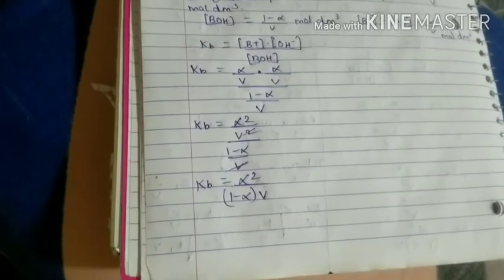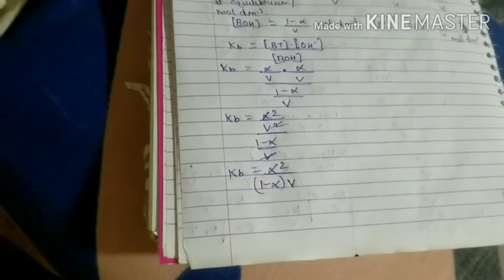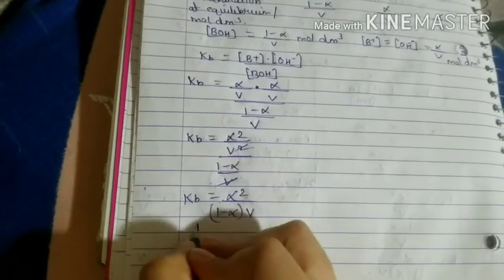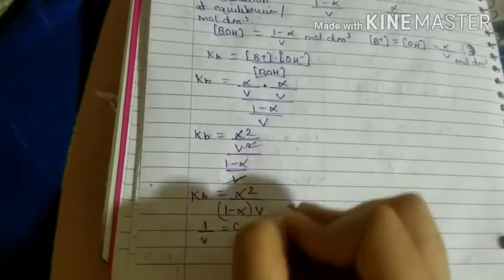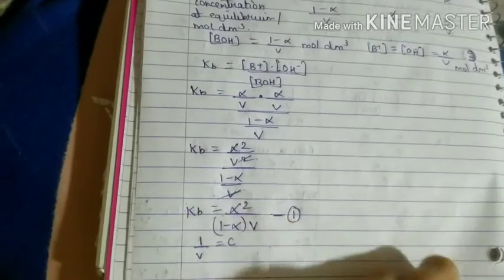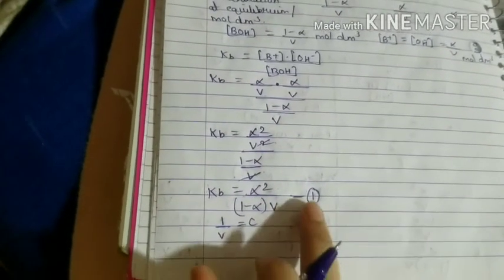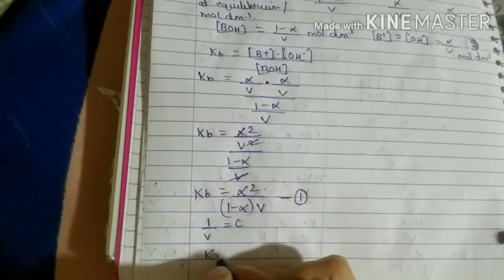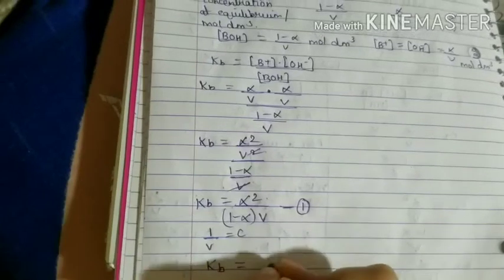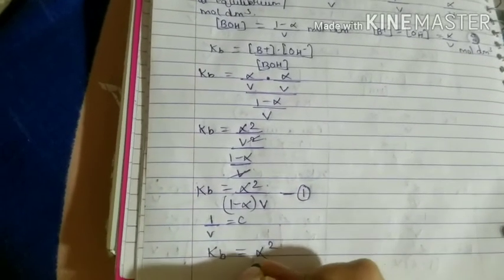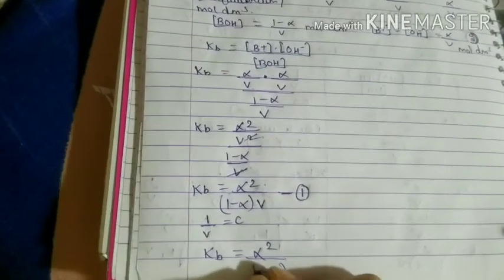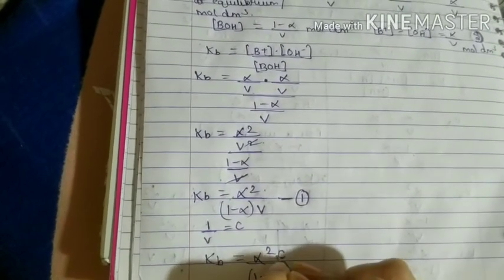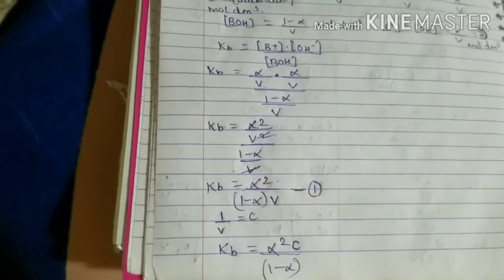Okay, so now what is the next step that we need to do here? We have to consider 1 by V. 1 by V is equal to C. So if you are considering this equation as 1, what will equation 1 become if you consider 1 by V is equal to C? It will become Kb is equal to alpha square upon 1 minus alpha, so 1 by V is nothing but C. So that C you will write it here.